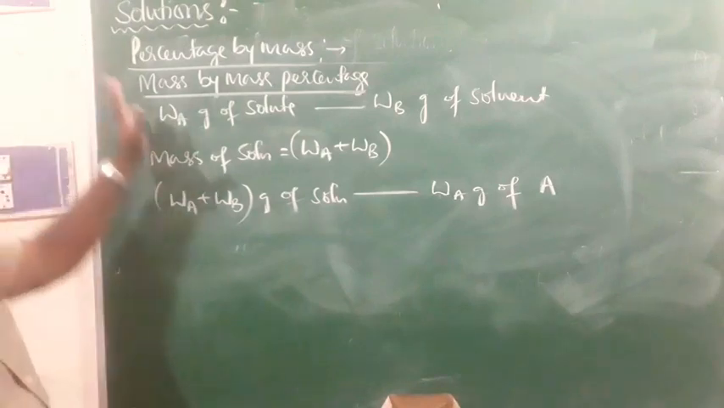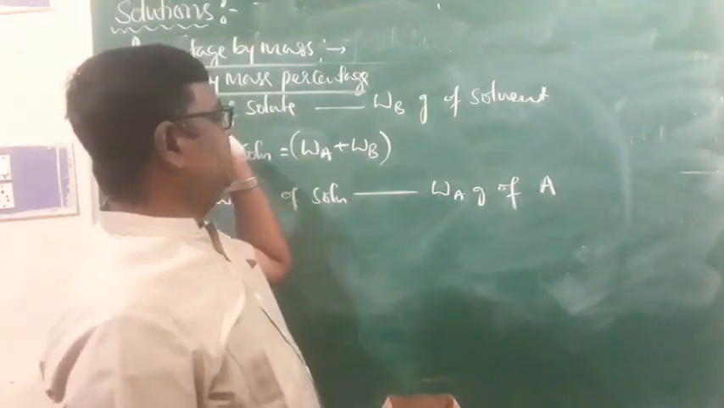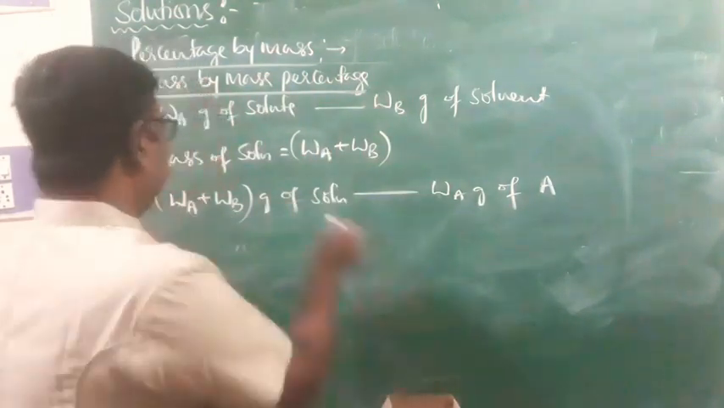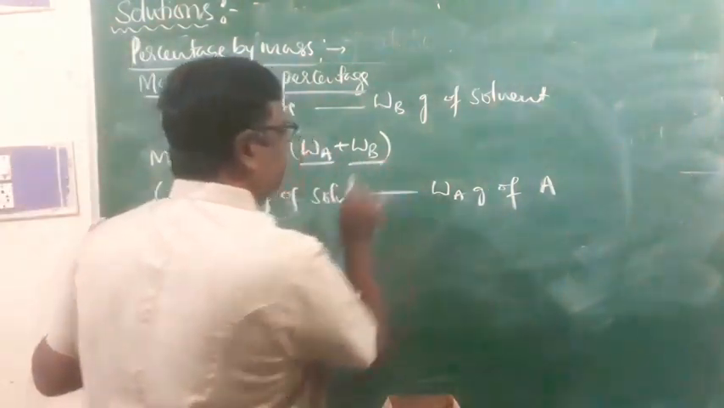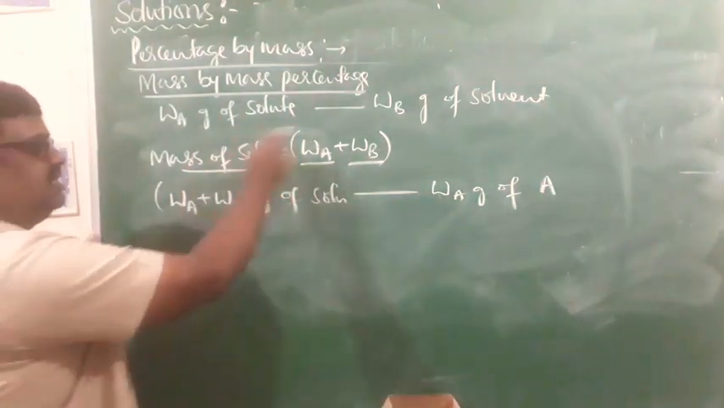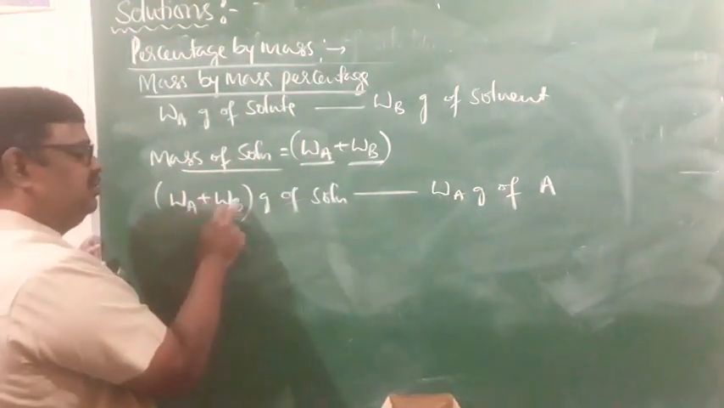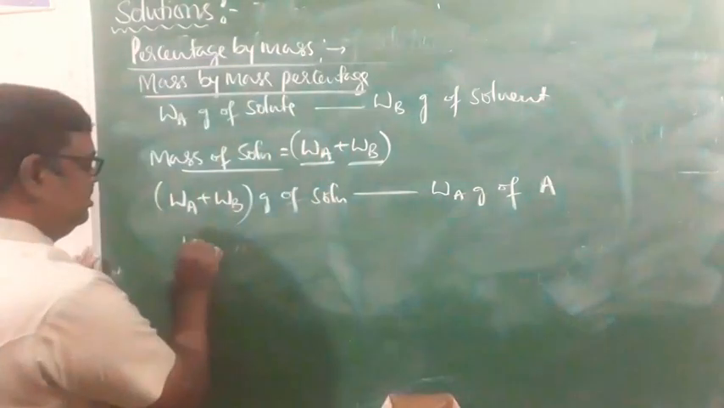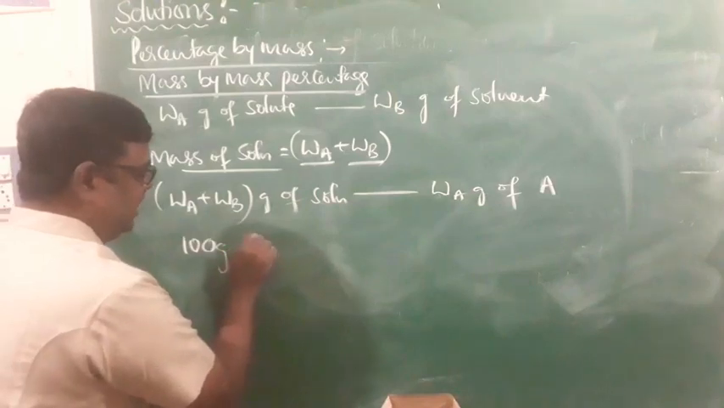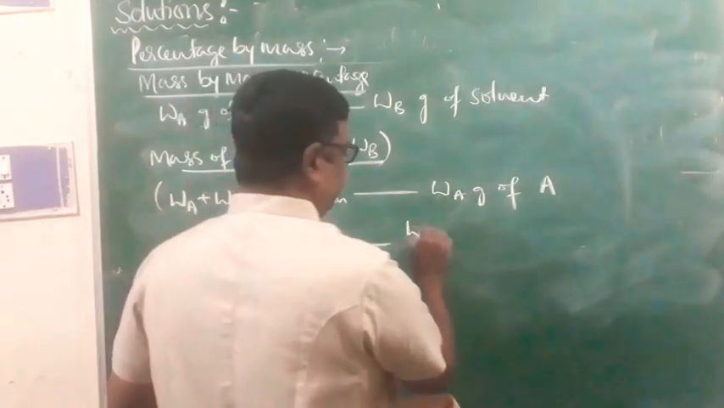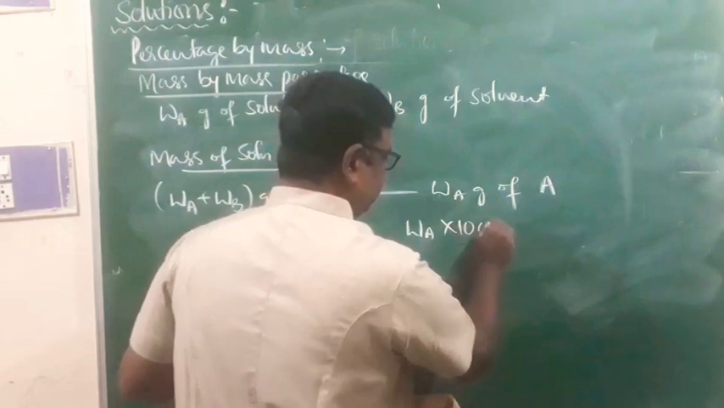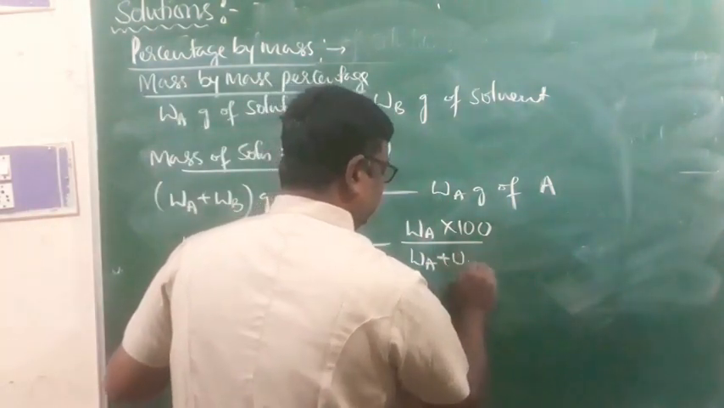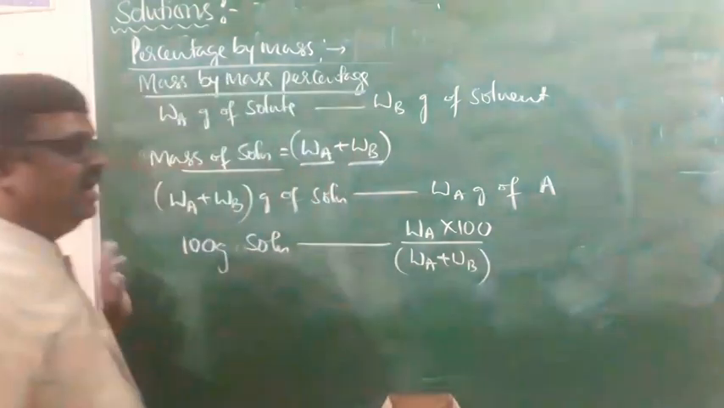I mixed two components A and B, solute and solvent. Total mass of the solution is WA plus WB, right? Therefore, WA plus WB grams of solution contains WA grams of A. Therefore, 100 grams of solution must contain WA into 100 divided by WA plus WB. So this is the formula I can make use of.